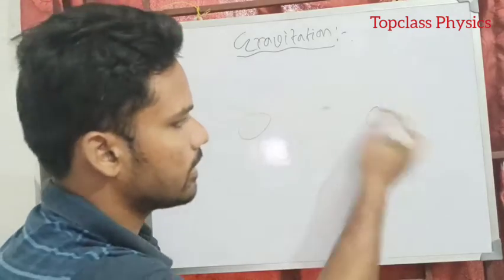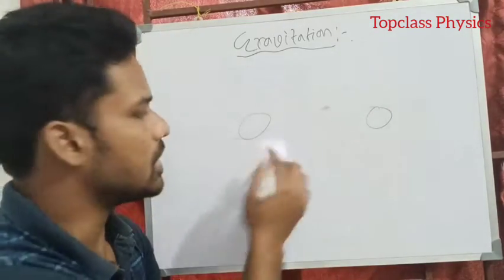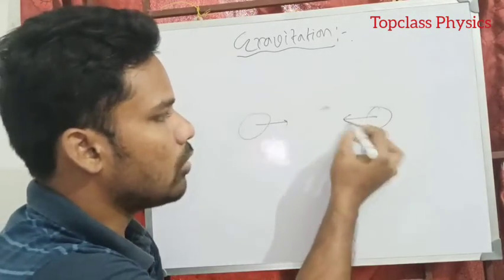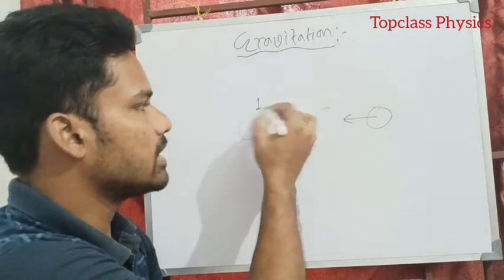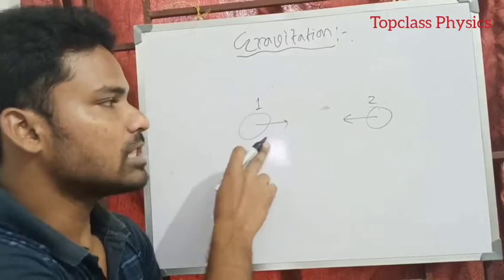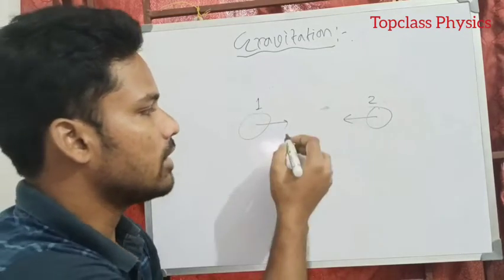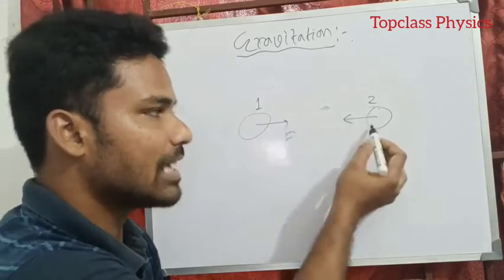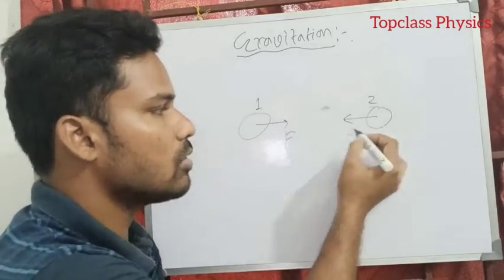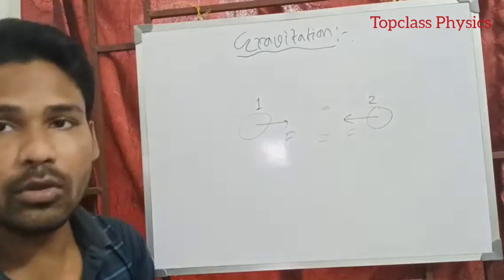If I take any two bodies having non-zero masses, this force is always attractive towards each other. That means if this is the first body and this is the second body, the force experienced by the first body due to the second one, say this is F. Similarly, the force experienced by the second body due to the first body is also F. That means these forces are equal.